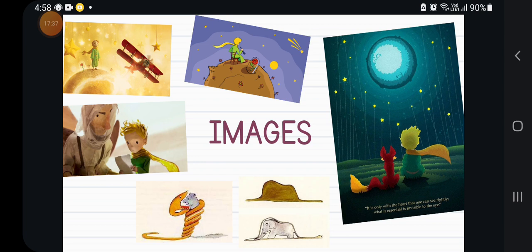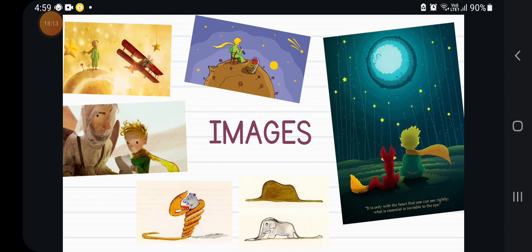In this image with the little prince and the fox, we see the moment when the fox says to the little prince, hey, do you have a rose? You see many roses, but your rose that you have on your asteroid is not important for the world. Maybe it's not important for the world, but it depends on you whether it's important to you or not.